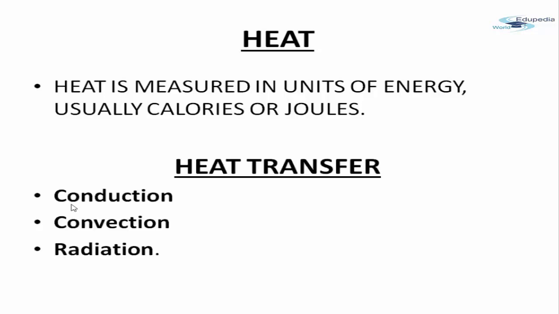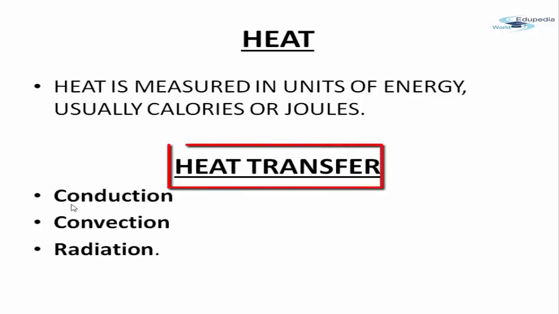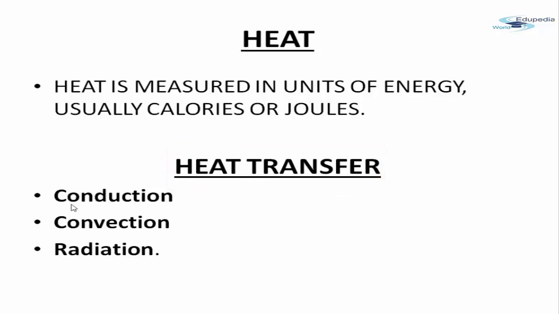Now let us talk about three ways of transferring heat, how the heat is transferred from one body to another body or one system to another system. There are three basic ways of transferring the heat: conduction, convection, and radiation. So these are the three ways of transferring heat, and we are going to talk about these different methods one by one.